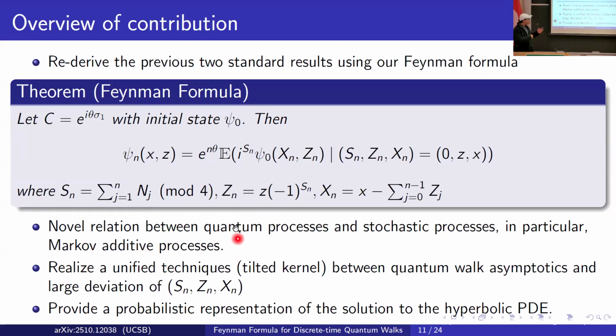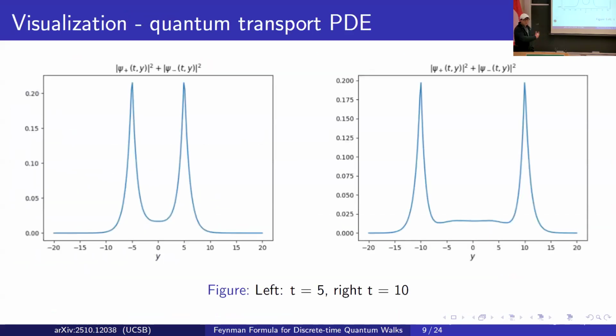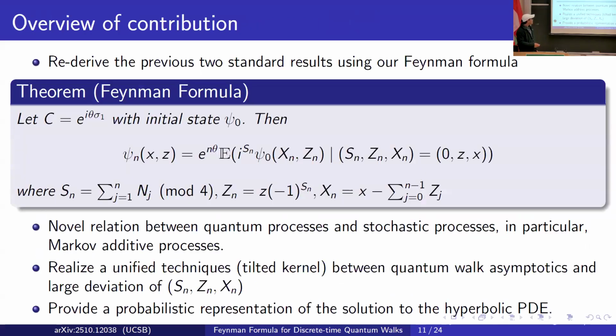Through the derivation, we additionally find that the asymptotics of the quantum walk, the ballistic weak limit, is related to the large deviation of this classical Markov process. Additionally, this approach gives a probabilistic representation of the PDE we just saw. For the graph of the PDE here, we made it using Monte Carlo simulation of that probabilistic representation.